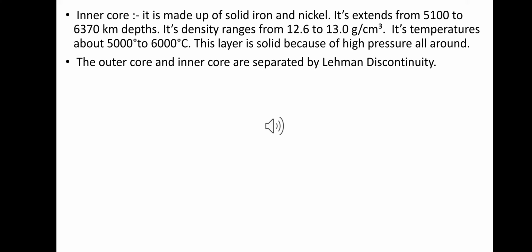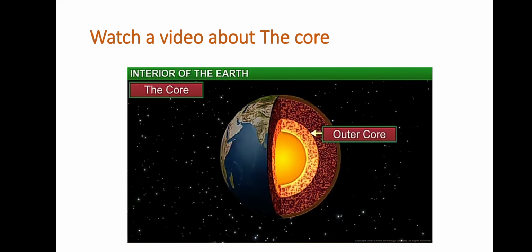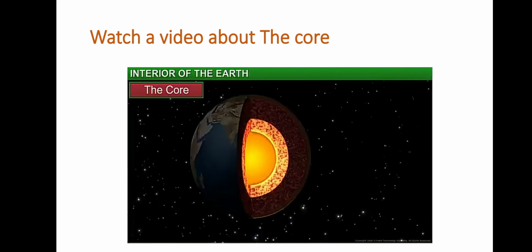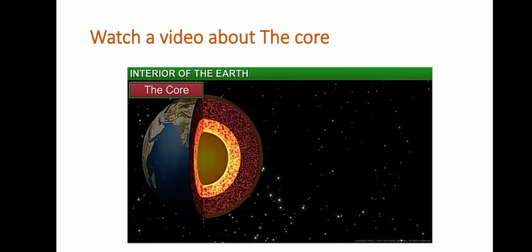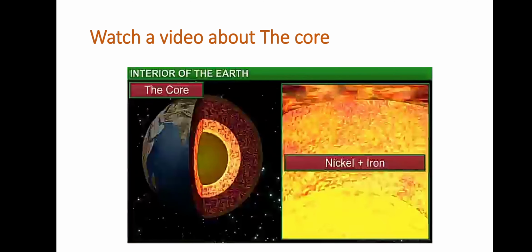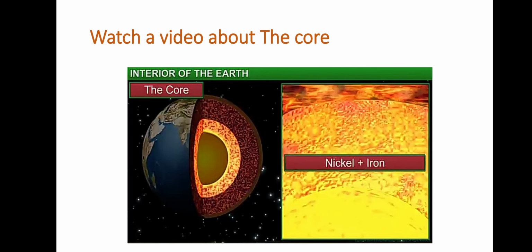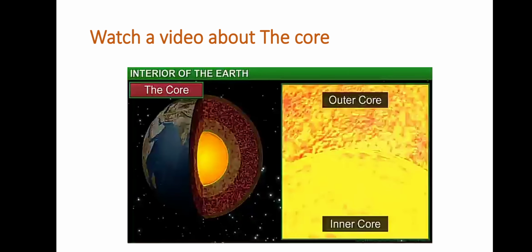So now, the core consists of an outer core and an inner core. The outer core lies just below the mantle and is mainly made up of nickel and iron. This combination gives it the name Nife. The materials within the outer core are in a liquid state. Considering how high the temperatures in the outer core are, can you guess what the conditions in the inner core would be like? It would be even hotter.